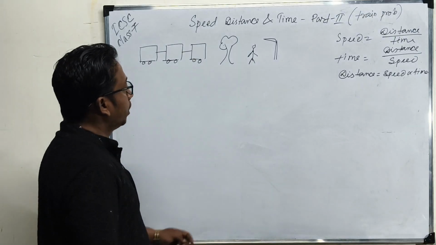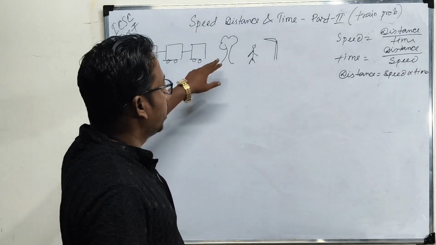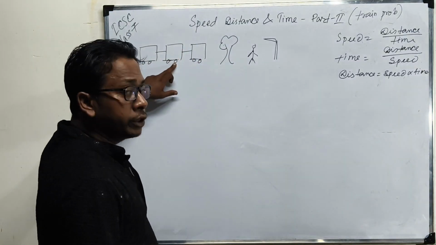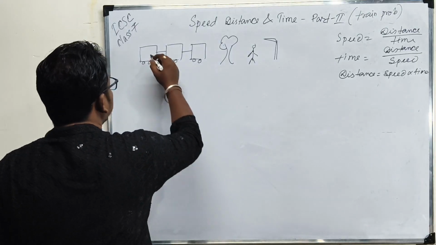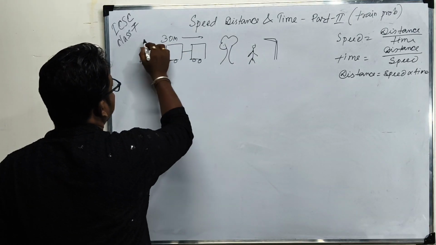This chapter belongs to train problems. It means the particular train, in a particular time, can cross its own distance.